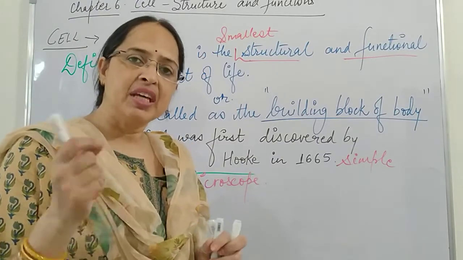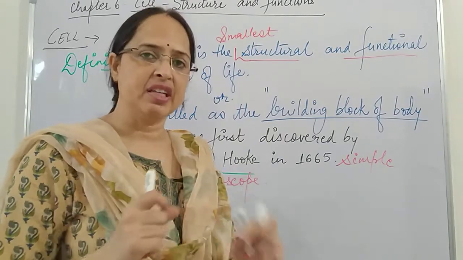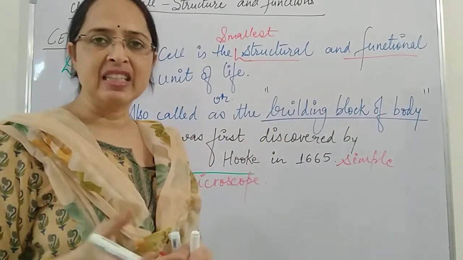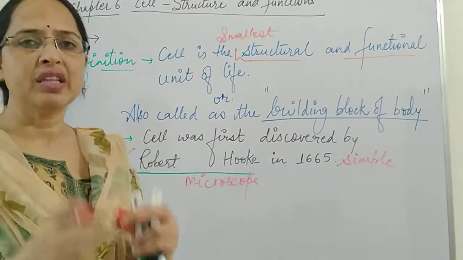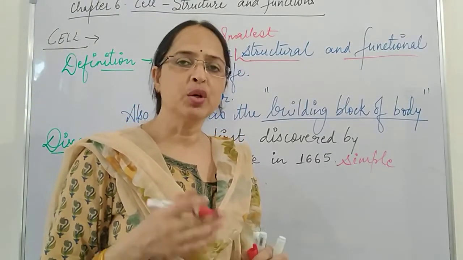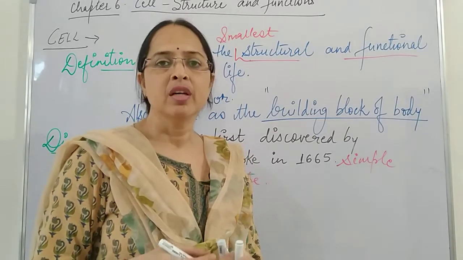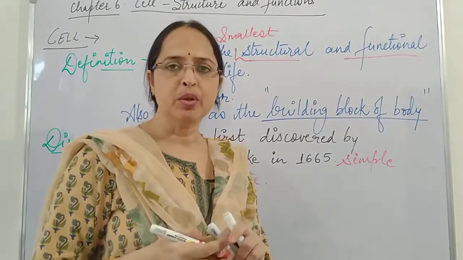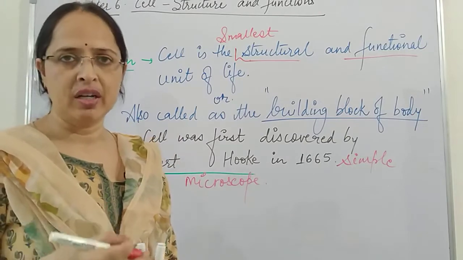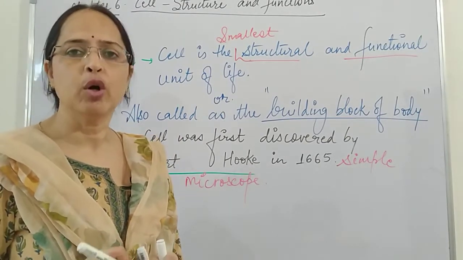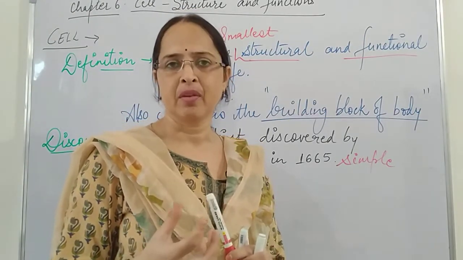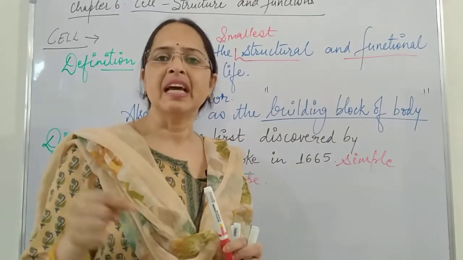Okay, so he observed different things with the arrangement of the lenses, and then he cut the slice of many objects, and then he observed how thin the slice can be cut and how clearly the object can be seen. So he cut the slice of a cork, because cork was used during that time to put as a lid on the bottles. Okay, so he cut the slice of the cork, a very thin slice, and he observed honeycomb-like structures. Honeycomb means, like you have seen the beehive. Okay, so beehive shape is hexagonal.